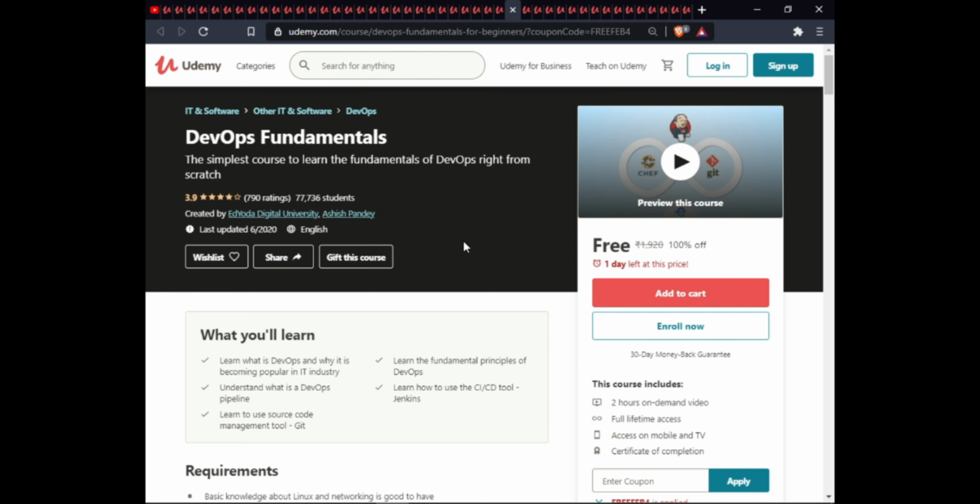The next course is DevOps Fundamentals. In this course, you will learn what is DevOps and why it has become popular in the IT industry. Understand what is DevOps pipeline. Learn to use source code management toolkit. Learn the fundamental principles of DevOps. Learn how to use the CI and CD tools in Jenkins. This course includes 2 hour on-demand video, full lifetime access on mobile and TV, and certification on completion.